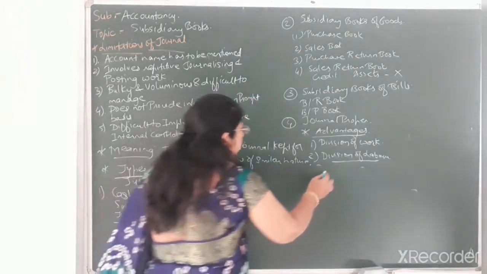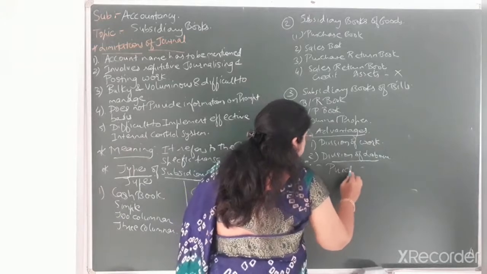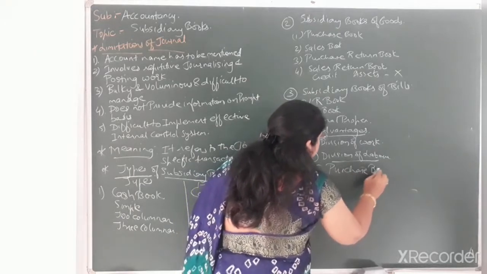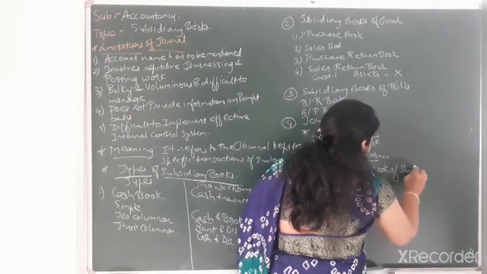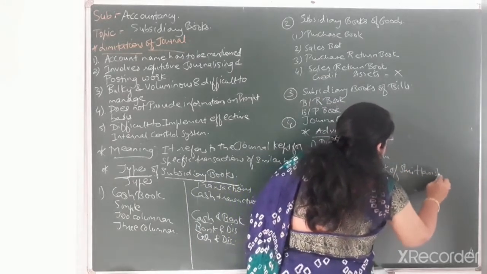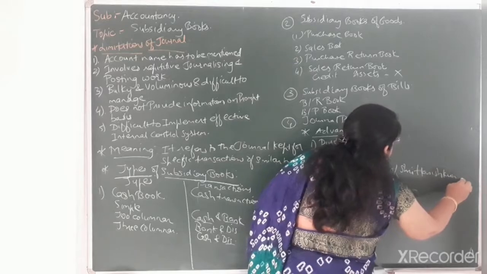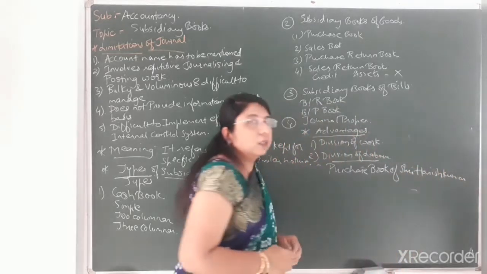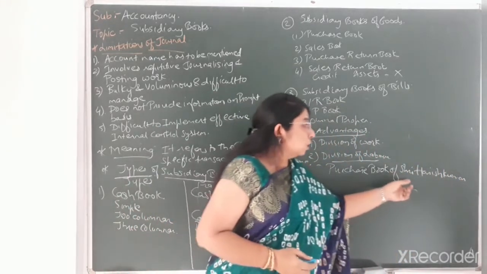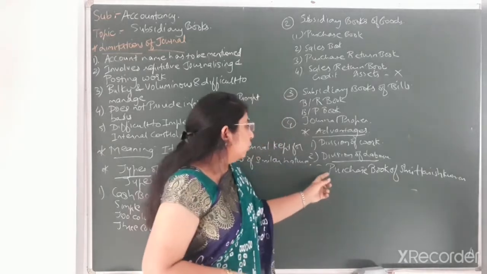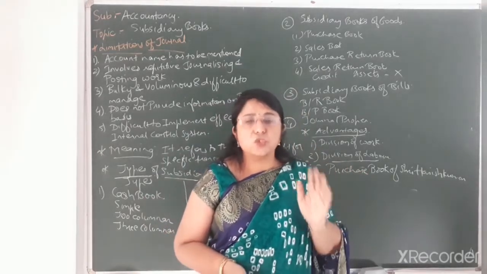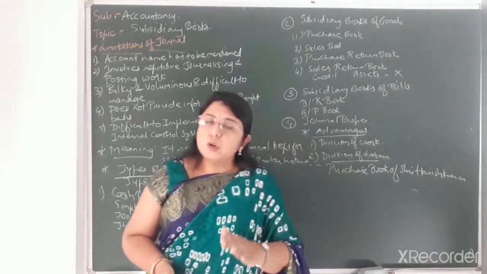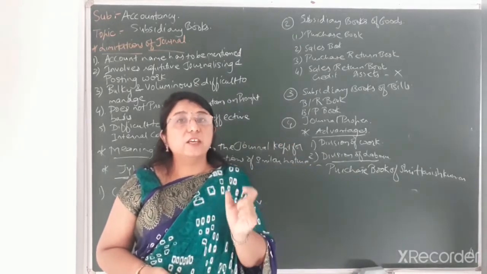Suppose I am giving you the example of the purchase book of Shri Harish Kumar. Suppose he is the owner of the business and I am preparing the purchase book in the books of Shri Harish Kumar. Whenever you are preparing a purchase book, sales book, purchase return book or sales return book, don't forget to give the heading.